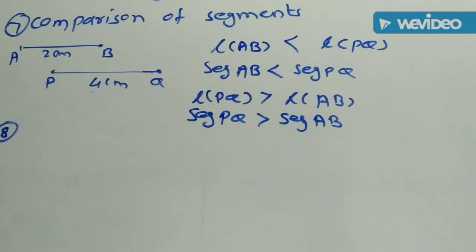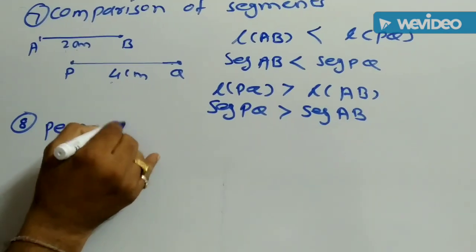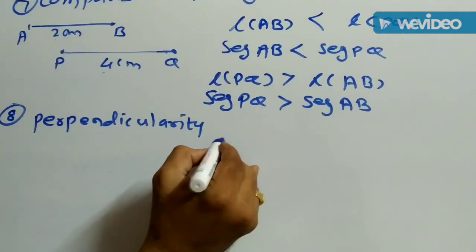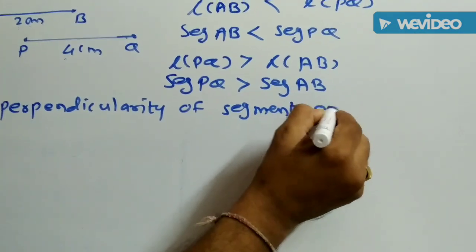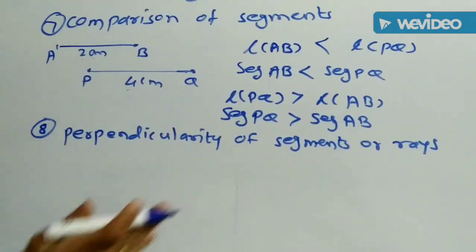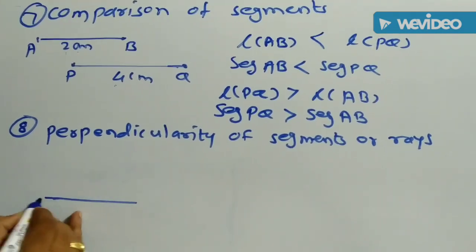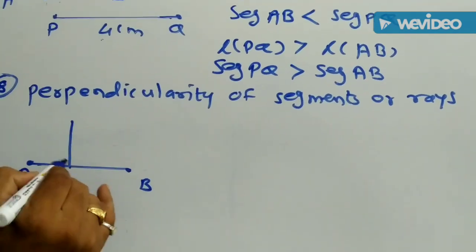Then next topic is perpendicularity of segments or rays. What is perpendicularity between two segments? Suppose two segments are given, AB and CD.